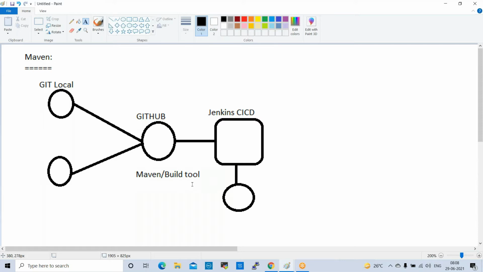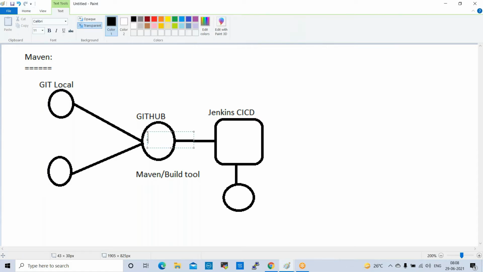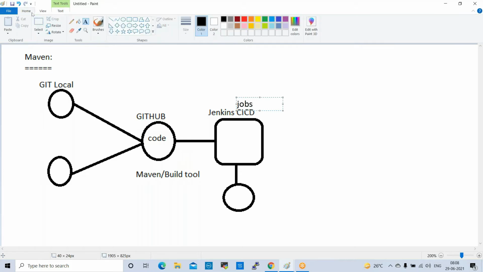So normally, when we receive the code from GitHub to Jenkins, here in local Git, developers will develop the code. Once development is completed and testing is completed, then they will push the code to GitHub. So the code will be available here. After that, Jenkins will pick that code, right? So here we create jobs. Jenkins will pick this code from GitHub to Jenkins.